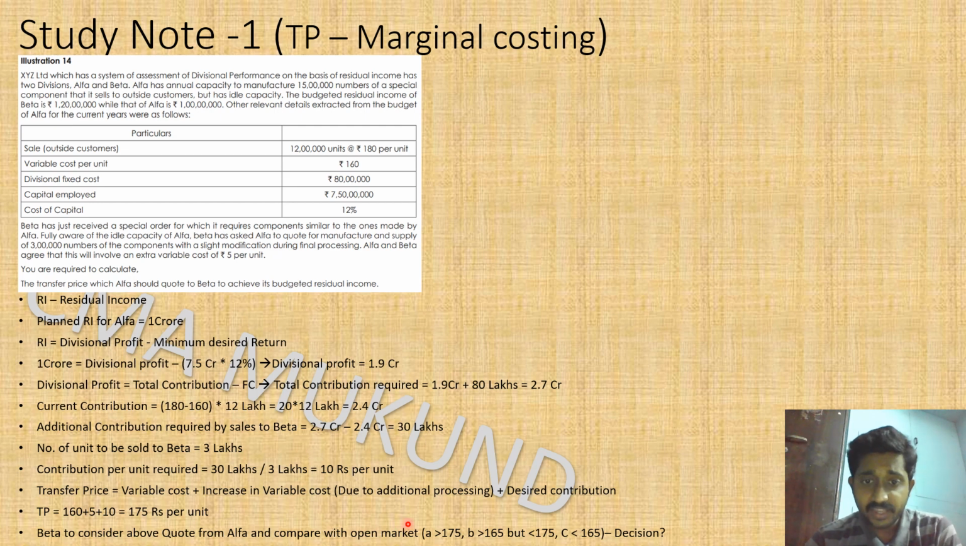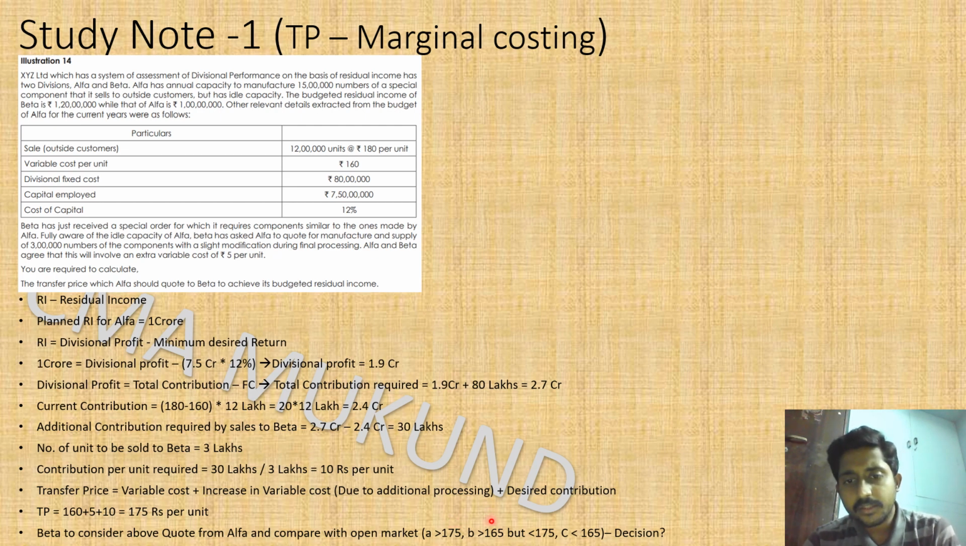Now, if the open market quotes greater than 175, then it is a clear-cut decision. Our own unit is giving it at 175. If they are quoting greater than 175, why should we go for that? So we will stick to supplies from alpha itself. That will be the decision.